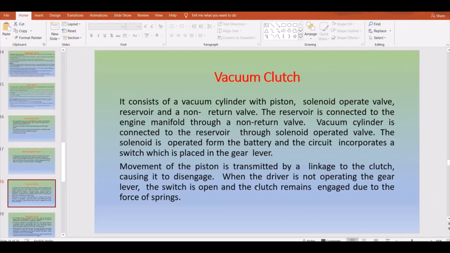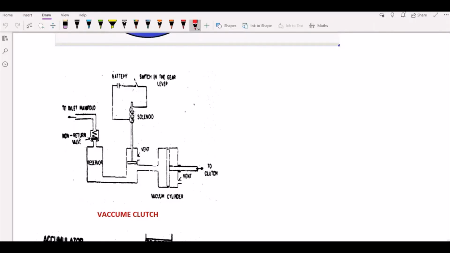Next comes another type, which is the vacuum clutch. We'll go through the figure and then understand this vacuum clutch. The vacuum clutch generally consists of a cylinder which is made vacuum, with a piston in it, a solenoid which is the operating element, and a non-return valve. The reservoir is connected to the manifold through the non-return valve, and this vacuum cylinder is connected to the reservoir with the help of the